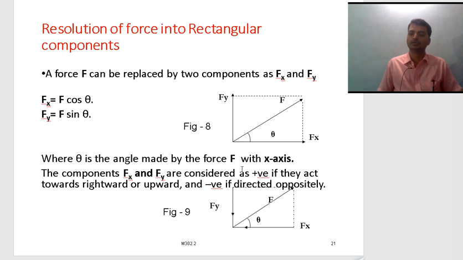Theta is the angle made by the force with the x-axis. If the components F of x and F of y are positive, they act towards the right and upward direction. So if it is positive, we use the positive direction, and if it is in the opposite direction, we consider it as negative.